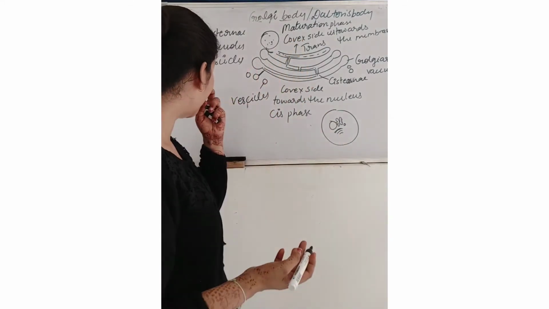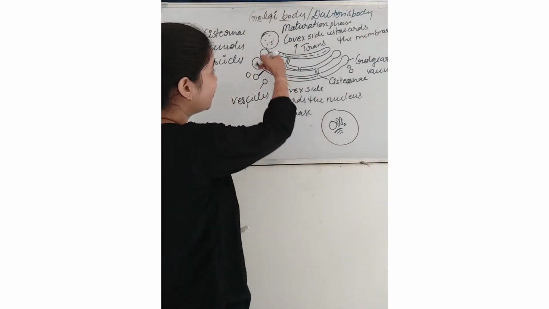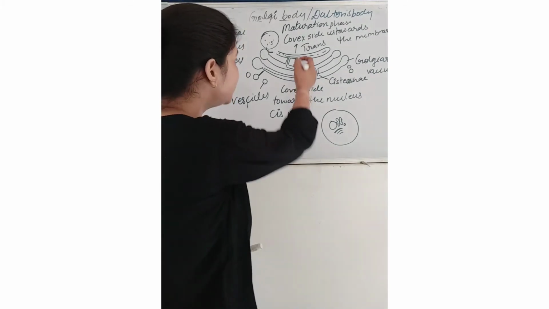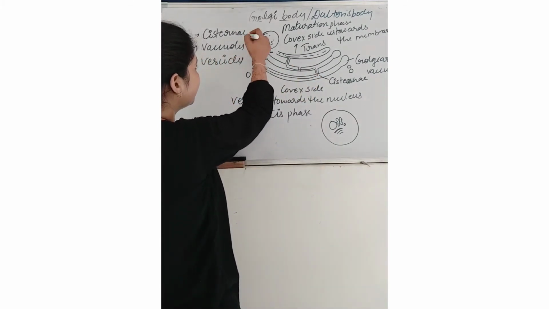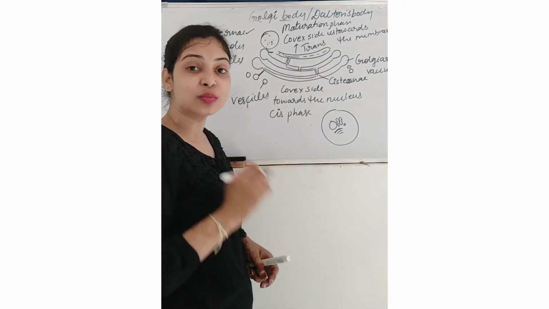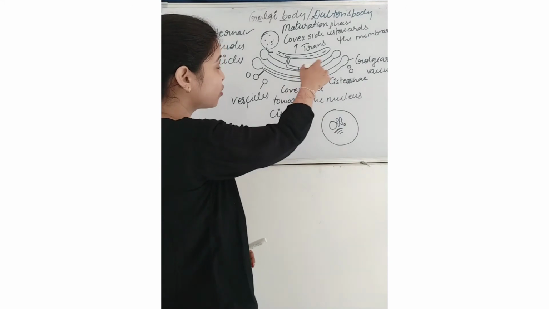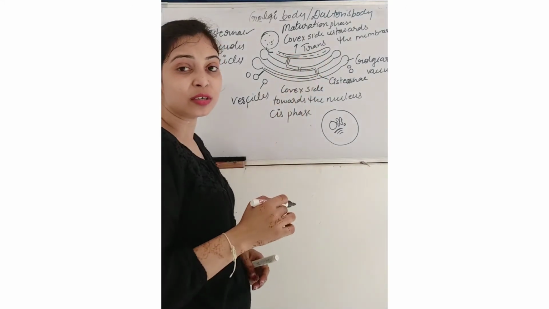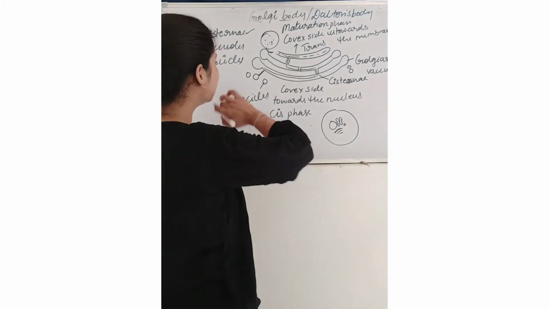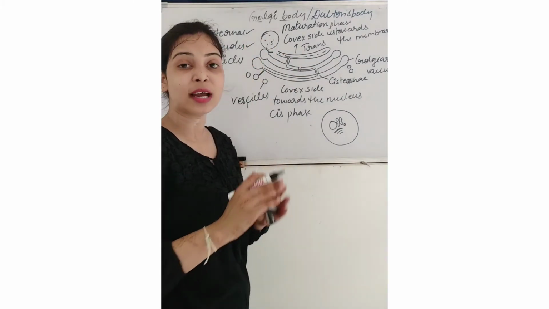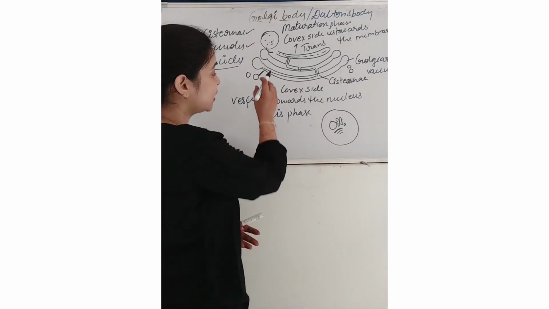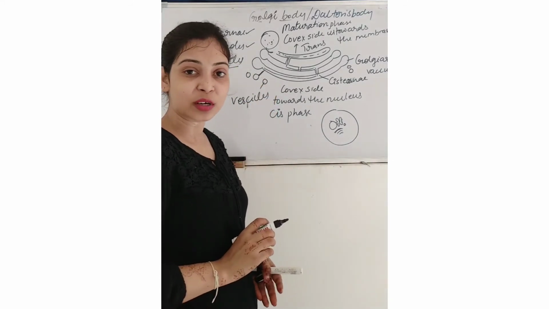So this is the complete structure of Golgi apparatus, which is mainly made up of three types of structures. Cisternae are small or long tube-like structures. Vacuoles are the big spherical structures, and vesicles are the small spherical structures.